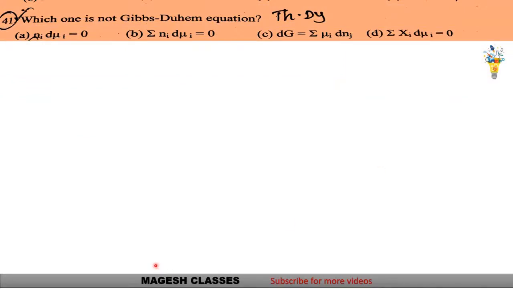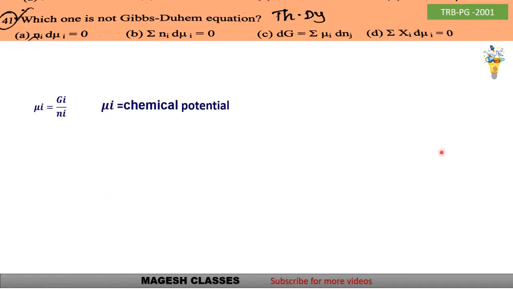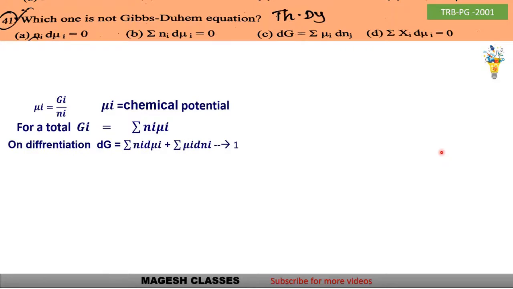Which one is not a Gibbs-Duhem equation? What is the significance of the Duhem equation? The Duhem equation relates the chemical potential to the composition of the materials. The chemical potential is defined as mu i is equal to dG by dni, where Gi is the partial molar free energy and mu i is the chemical potential. For the total, G is equal to summation of ni mu i. On differentiation, what do you get? dG is equal to summation of ni d mu i plus summation of mu i dni. So this is equation 1.